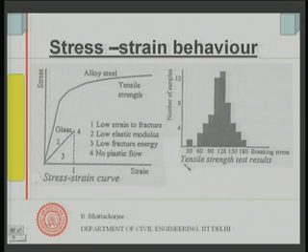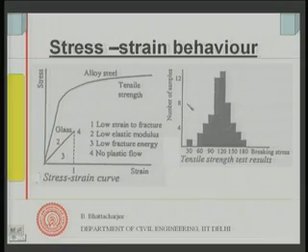More importantly, not only that it fails early, it has got low tensile strength, brittle, less ductility, it is not ductile, and also low toughness, low fracture energy. But another important issue is that the variability of results is very high in this case. Remember, we talked about the relative frequency distribution of strength.